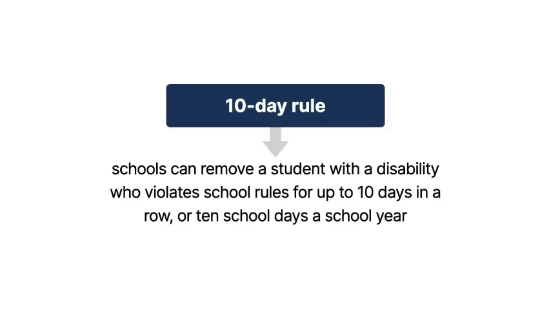Now, when it comes to school discipline, students with disabilities have certain protections outlined within the procedural safeguards. First, the procedural safeguards include what's known as a 10-day rule. This means schools can remove a student with a disability who violates school rules for up to 10 days in a row, or for a series of removals that add up to 10 days in a school year. During these 10 days, discipline is assigned as it would be for non-disabled students.